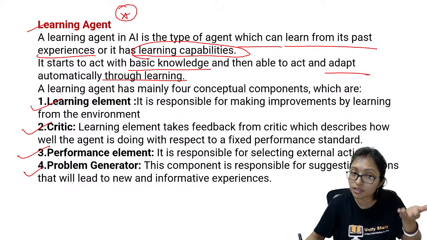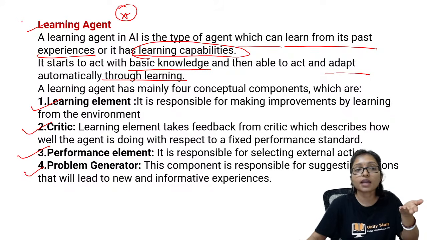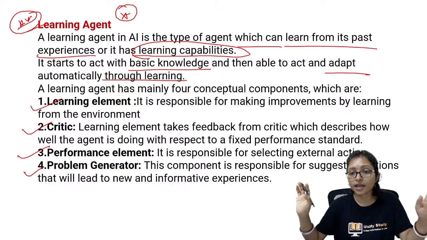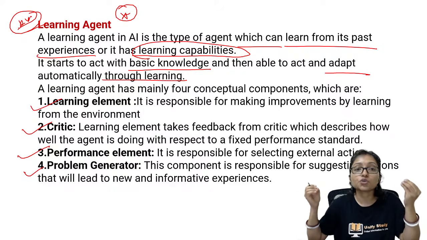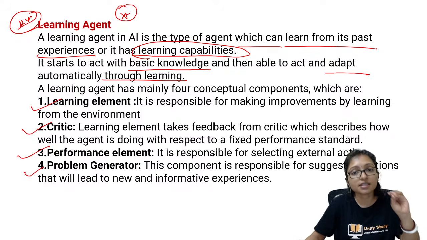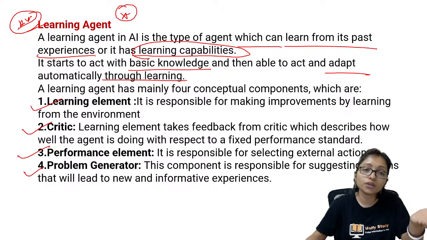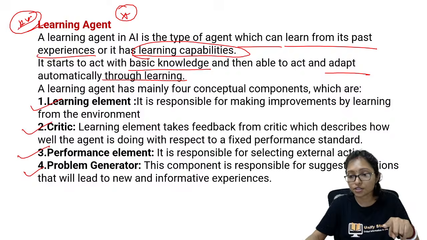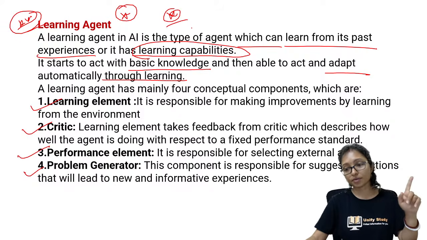It is generating the problem also. From the learning agent, so many questions are coming. Must remember that which agent is able to generate the problem, that is learning agent. Which agent is able to add the new rule through the experience, that is also learning agent. Critic is there in the learning agent also. So this agent is very important, must remember it.